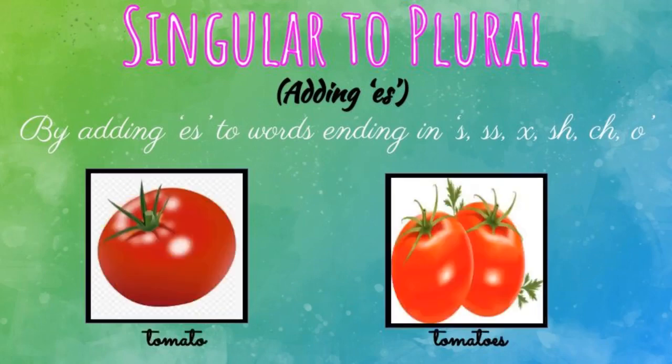Let's move to the last word, tomato. What is the last letter? O. So we added es. So the plural form for tomato is tomatoes. So if a noun, a simple thing, you just keep it in your mind. If a noun ends in s or ss or x or sh or ch or o, we have to add es to make that word plural.